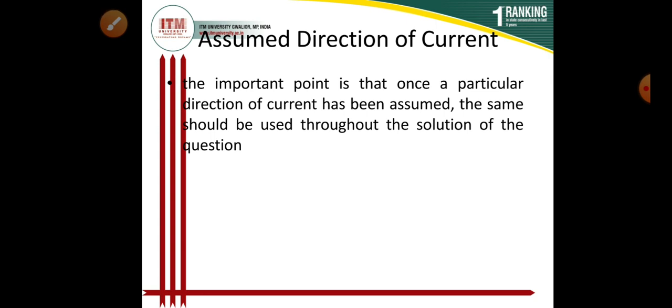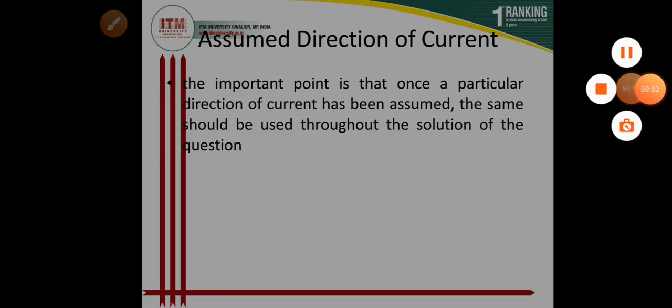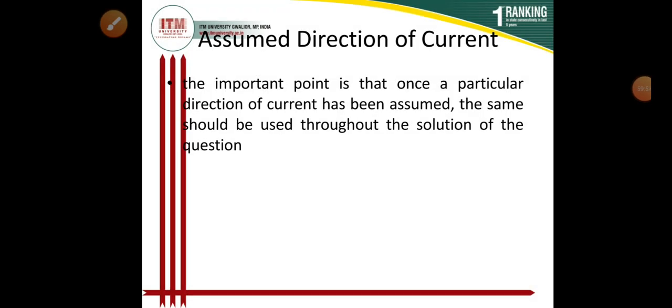So now we have completed Kirchhoff's voltage law and current law.